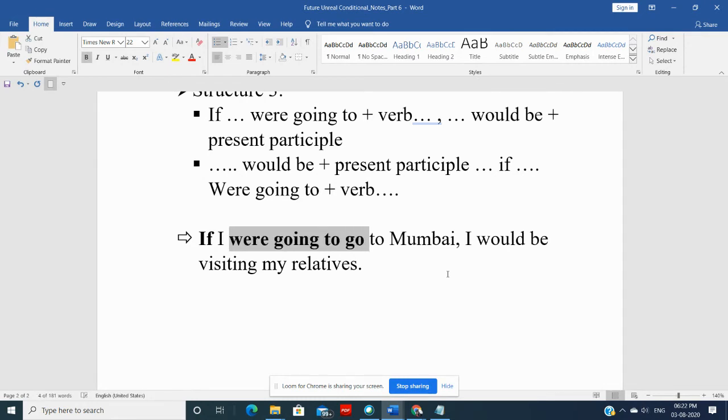We know that with going to, we always use the main verb. After that, we have put a comma here, would be plus present participle, that is the ing form. The ing form is also called present participle. So if I were going to go to Mumbai, then I would be visiting my relatives. But if not, then there is no possibility.